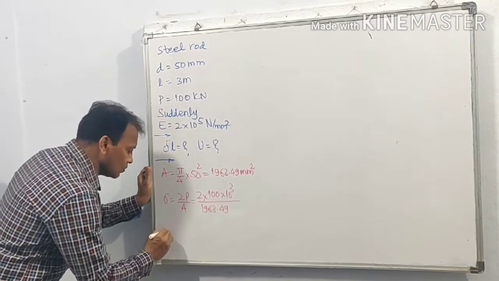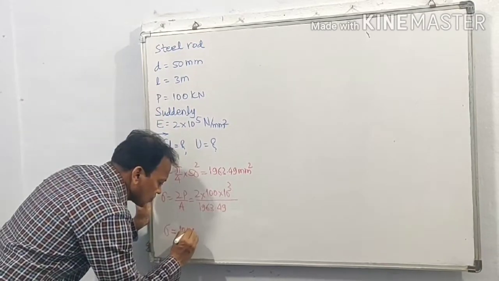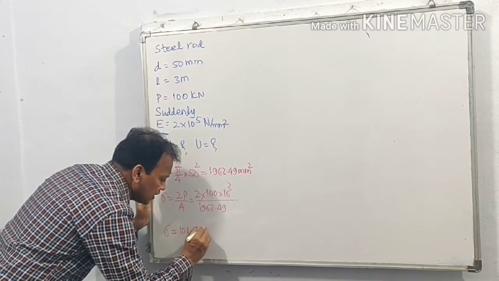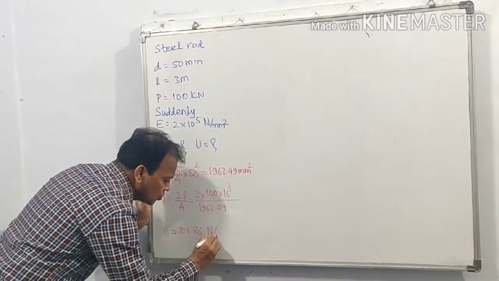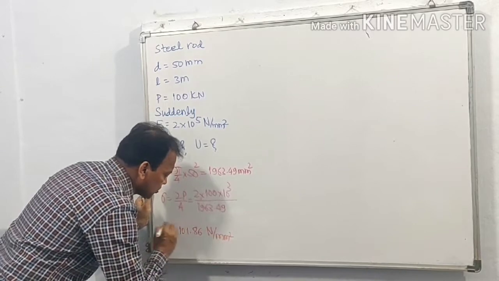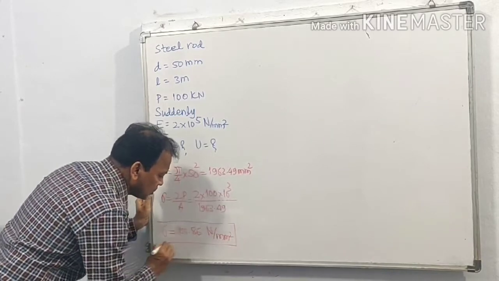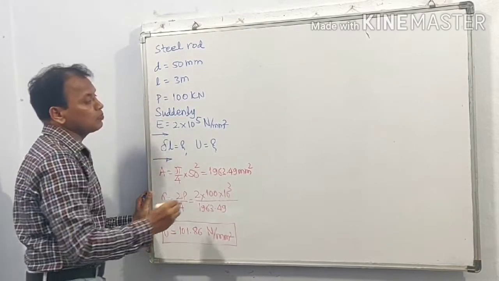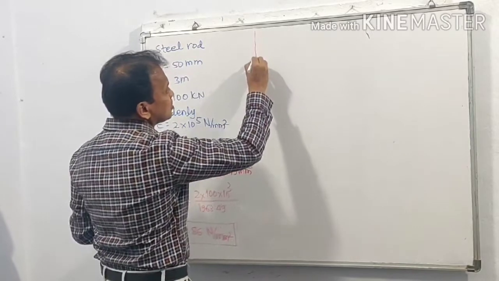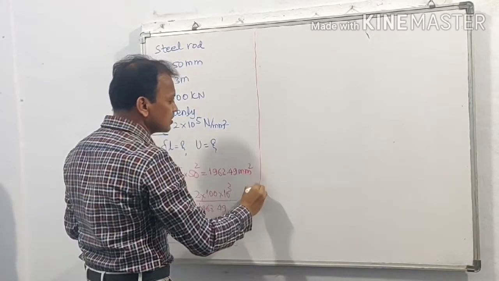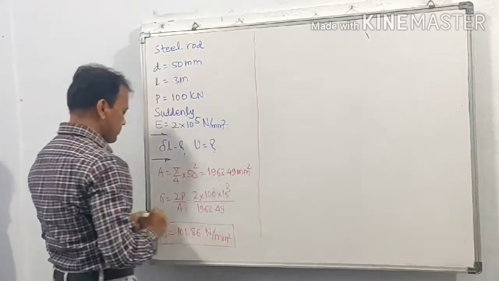Therefore sigma is equal to 101.86 Newton per millimeter square. This is also called as instantaneous stress.